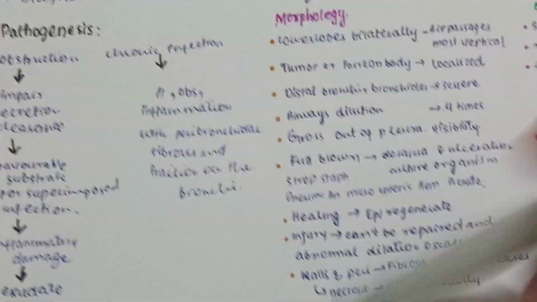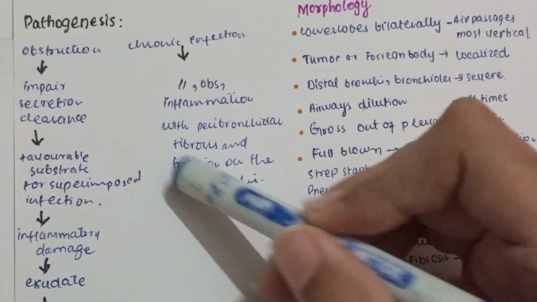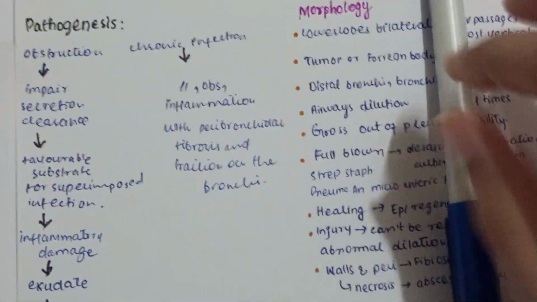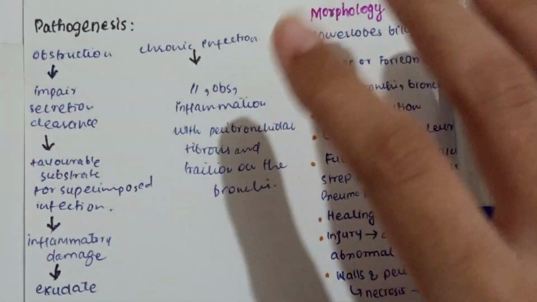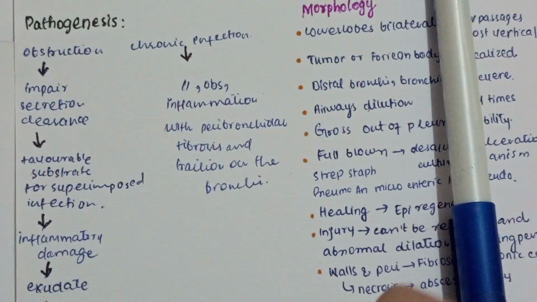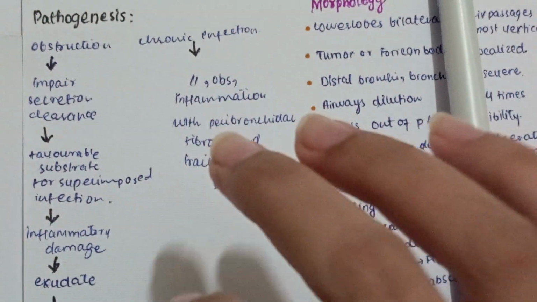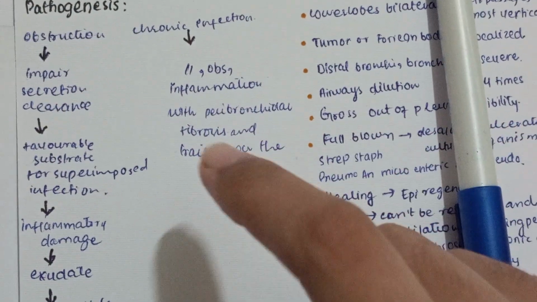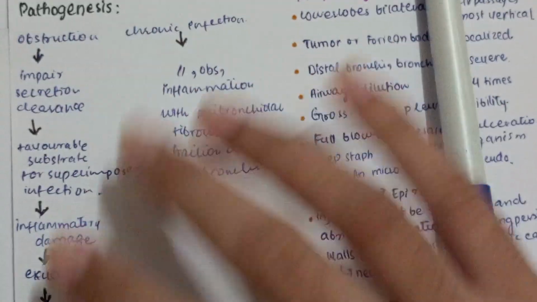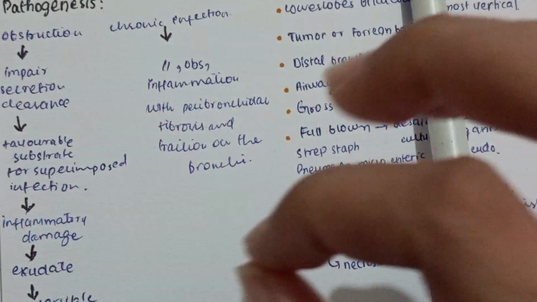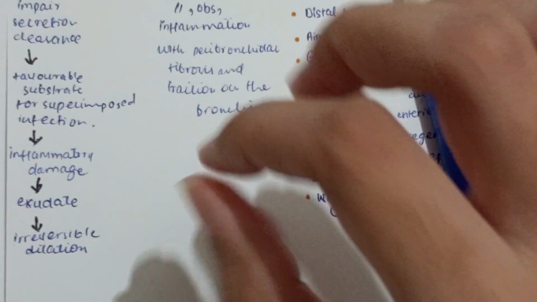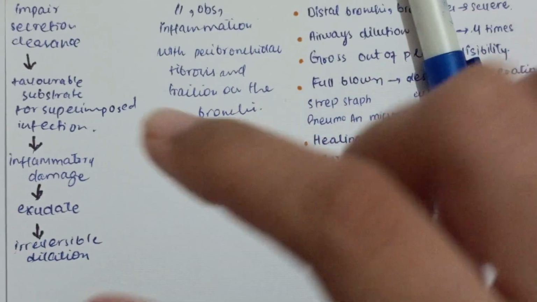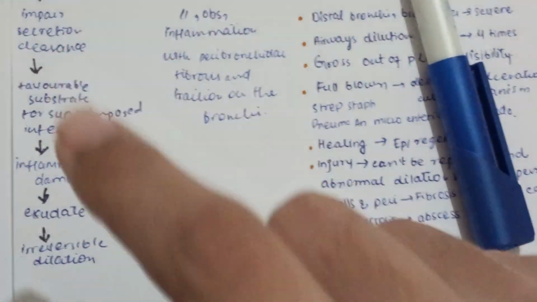If it starts from obstruction, let's suppose that there is a bronchus and an obstruction occurs at the beginning. Because of the obstruction, the mucociliary mechanism will be impaired. As a result of impairment of that mechanism, there will be impairment of clearance of mucus, and if the clearance of mucus is impaired, then there will be accumulation of that mucus. As a result of accumulation, that collection of mucus will be a favorable site for infection.